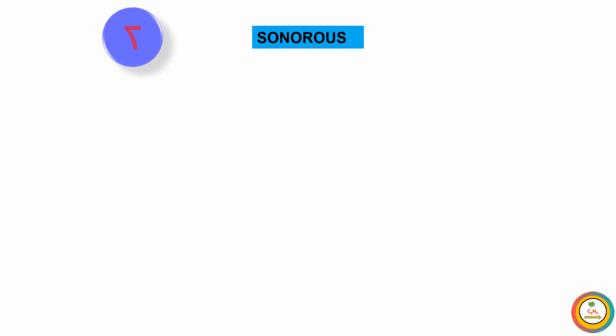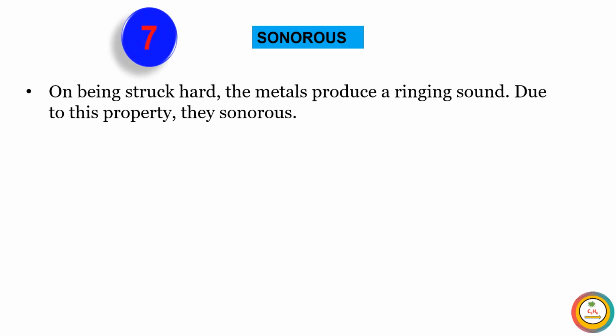Now the next property of metals: the sonorous property. Metals are sonorous. On being struck hard, metals produce a ringing sound. Due to this property, metals are known as sonorous.